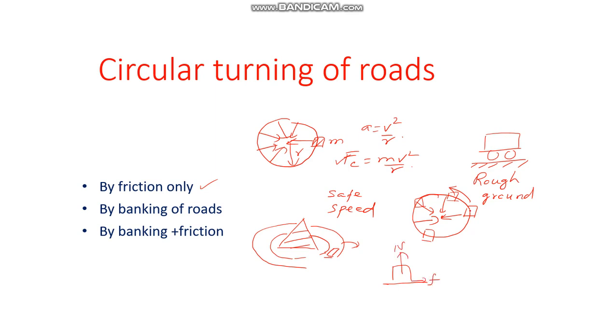Now here the normal reaction will be perpendicular to this board. Okay, and the frictional force will be acting towards the center at different instances of time. So you can make a diagram like this.